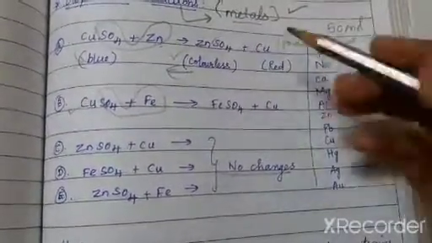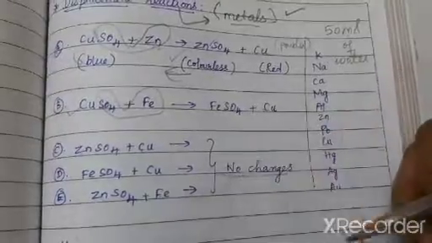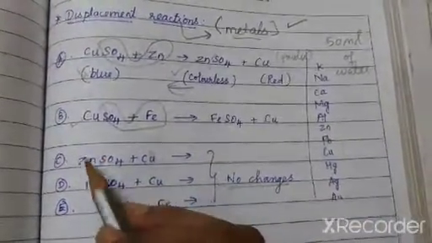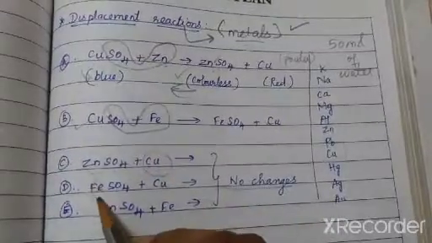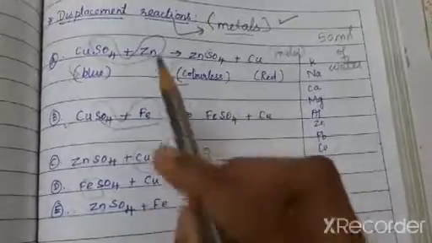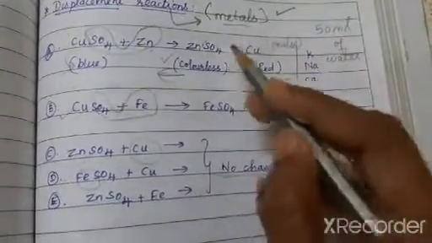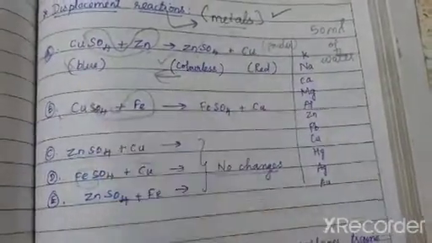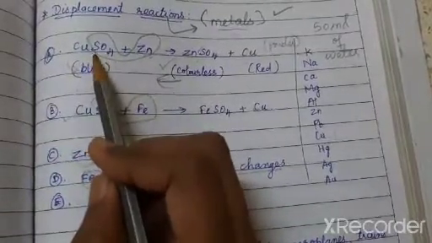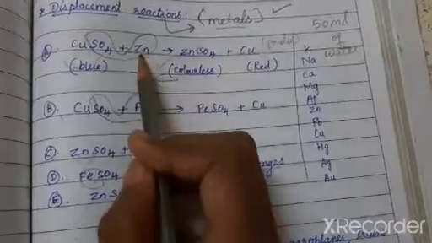The thing which the experiment interprets is any metal, whether it is zinc or copper or iron, will react whenever a high reactive metal displaces the low reactive metal. So here the copper sulfate is a compound, zinc is a separate metal.